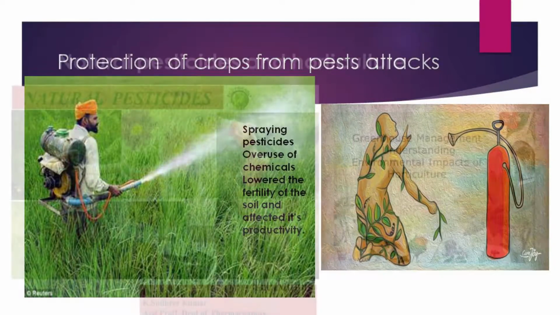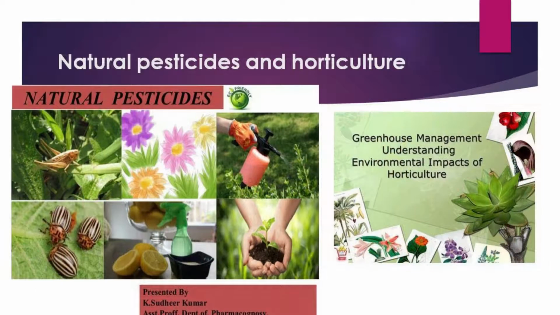Now when we are talking about natural fertilizers, you know that compost is a natural fertilizer. It is made by decomposing organic materials into simpler organic and inorganic compounds by the microorganisms in a process called decomposition. Now all should try to grow organic plants. That means natural way of growing plants.